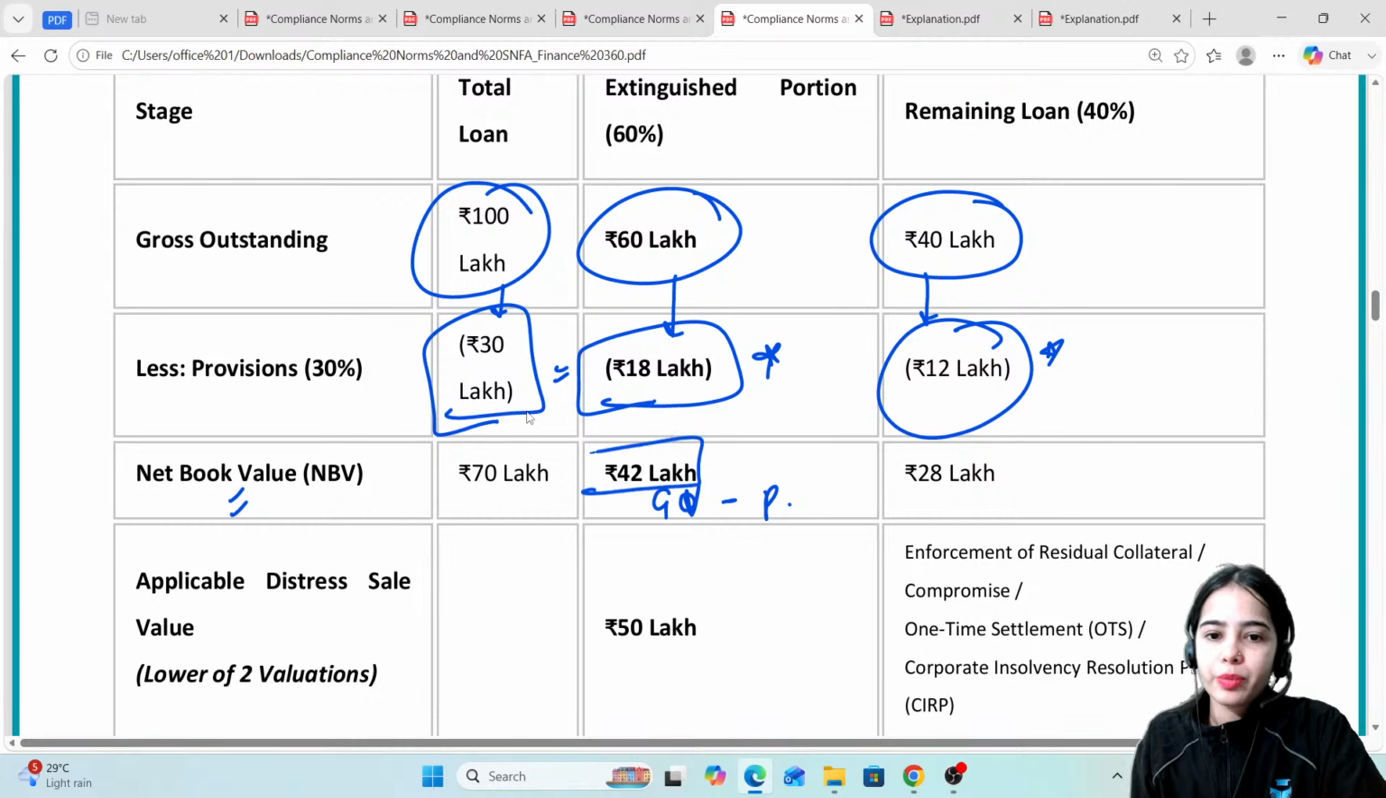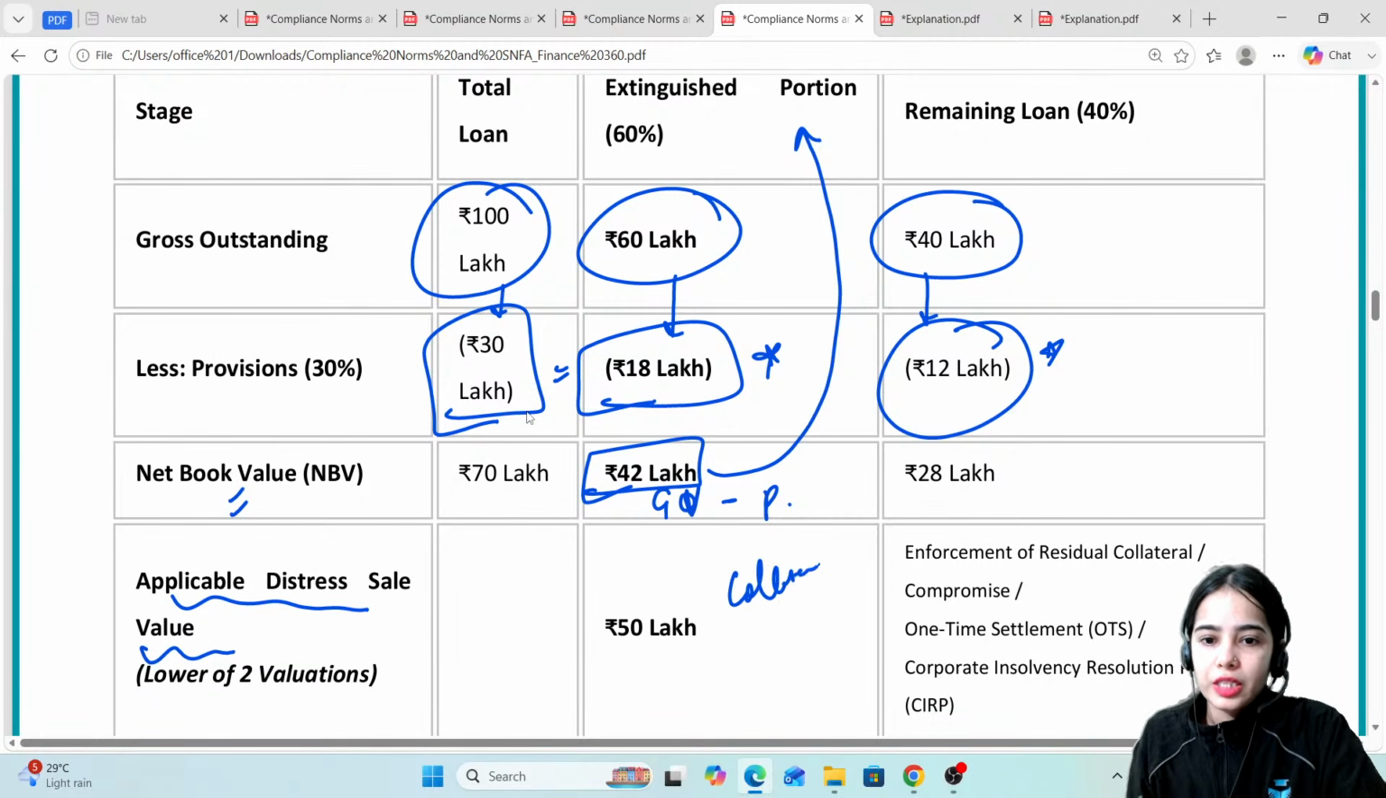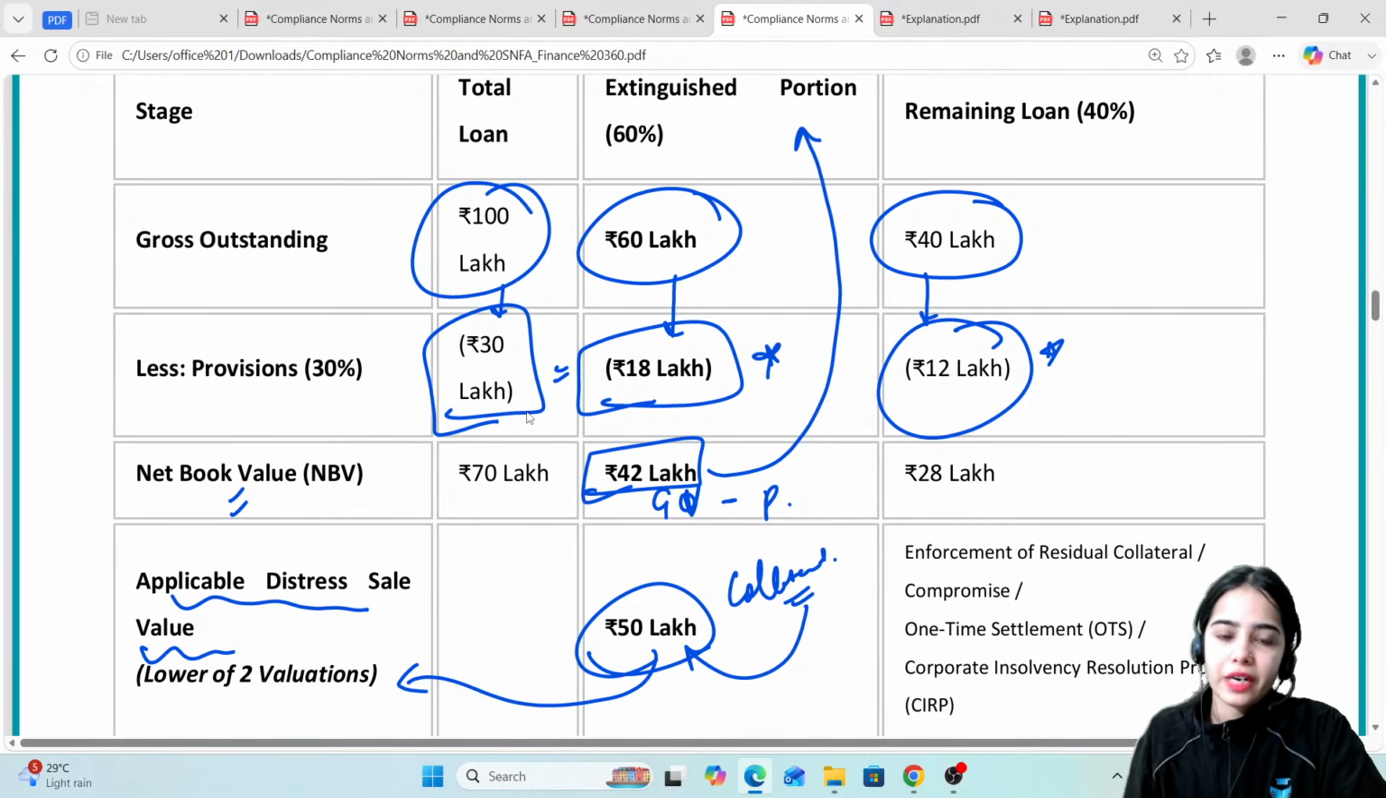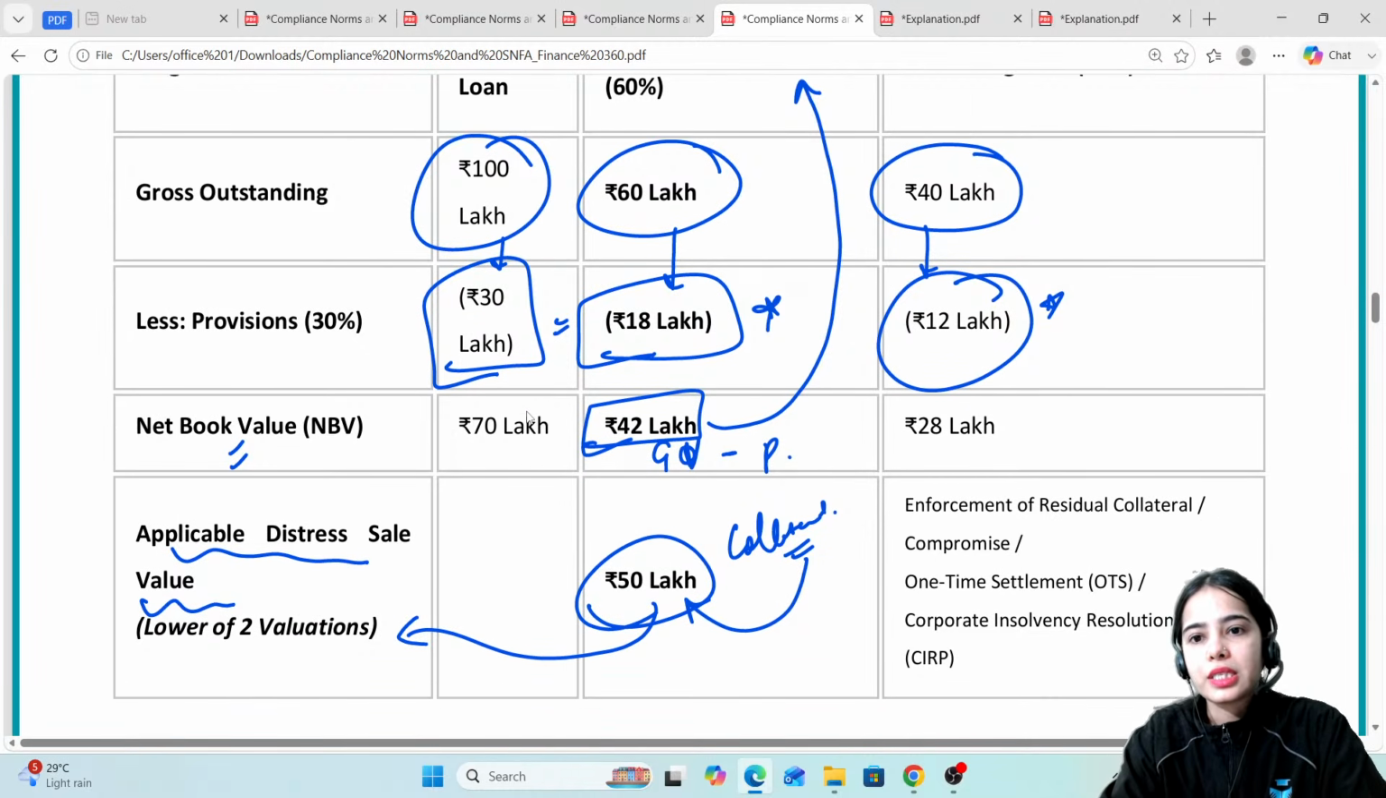So that is the net book value. So net book value of the extinguished portion and the applicable distress sale value of the collateral. The collateral distress sale value is 50 lakh, the lower of the 2 valuations that we have arrived at. Okay, so this is the idea.